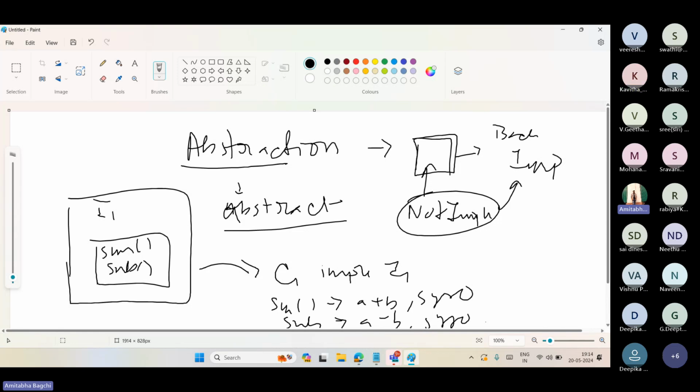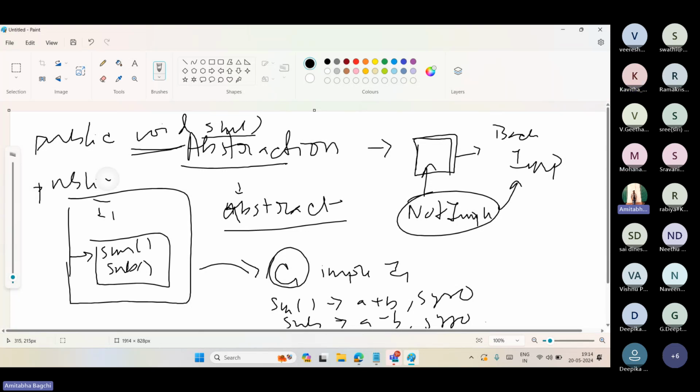So I have implemented something, but this C1 is not in front of the user. The interface is in front of the user, and by reading the interface itself, anyone can say there are 2 functionalities, sum and sub. That's it. How it's happening, how it's working, nothing. They can even see the return type, right? If I use public void sum, the user can say that if I use the sum method, I will not get anything in return. If I use public int sub, then the user will say if I use the sub method, I will get an integer in return.